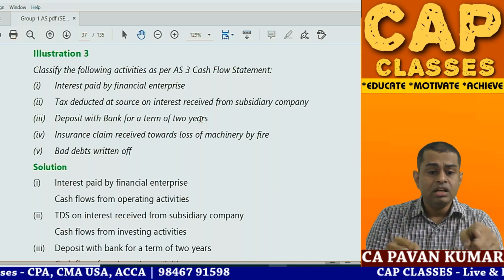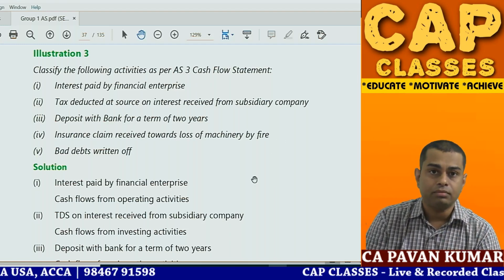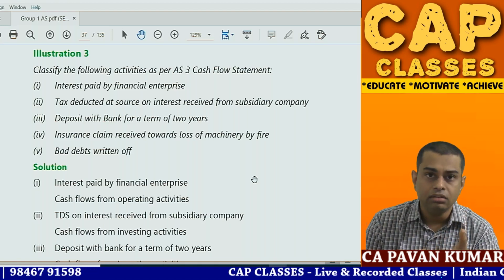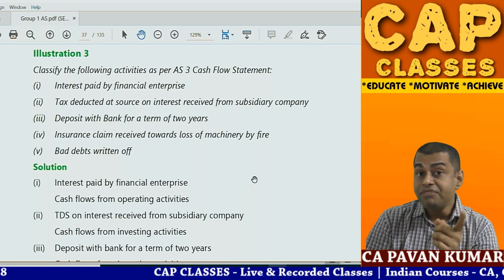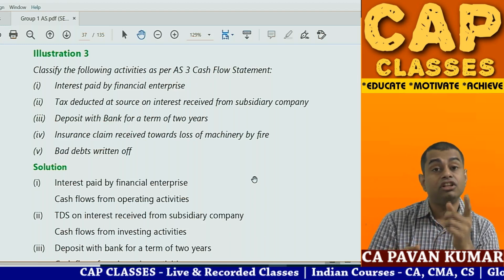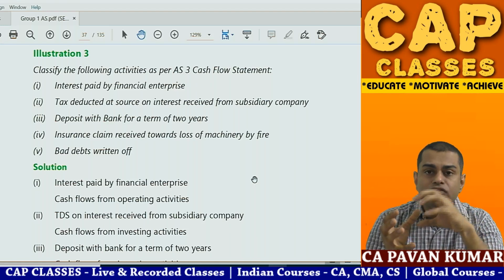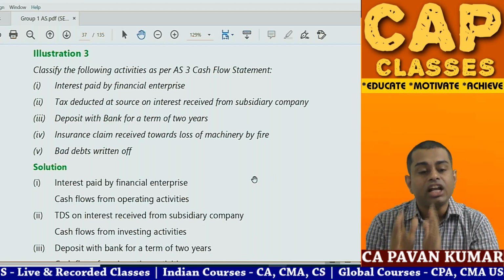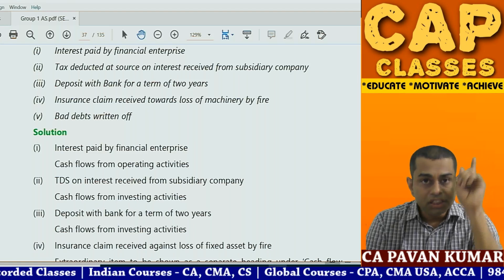Like for example, in the next point they have written insurance claim received towards loss of machinery by fire. So what is machine? Fixed asset, investing activity. So machine destroyed, investing activity. Insurance claim received, investing activity only. But if it is a fire accident of inventory and then insurance received, that would be operating activity. So try to understand, if there is anything incidental to one main activity, this incidental activity shall be classified as the main activity's classification only. So tax deducted at source on interest received from subsidiary company shall be treated as investing activity.